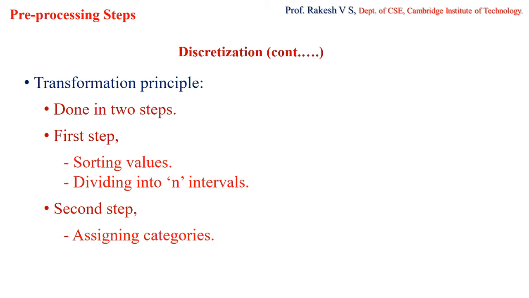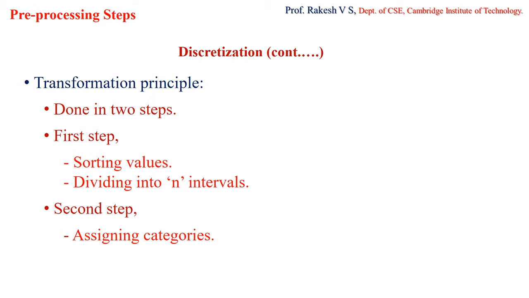When we divide the data values into n intervals, we will be using n minus 1 split points. In the second step, we assign the categories.